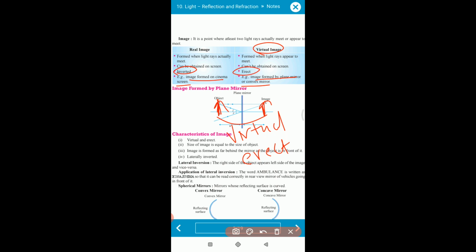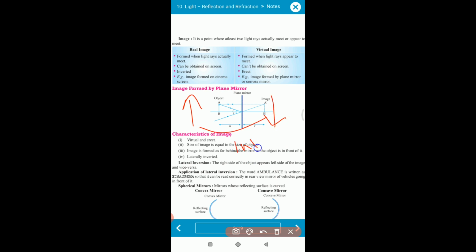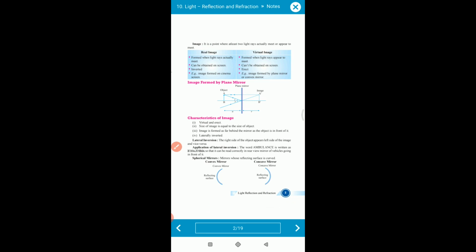Suppose your object is like this AB and your image is like this, then it is called an inverted image, so this is called a real image. Fine. So let us end our lecture.